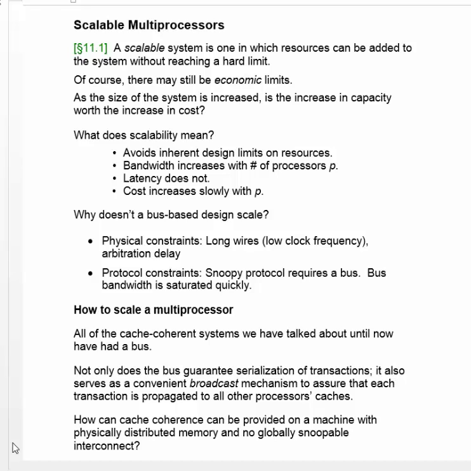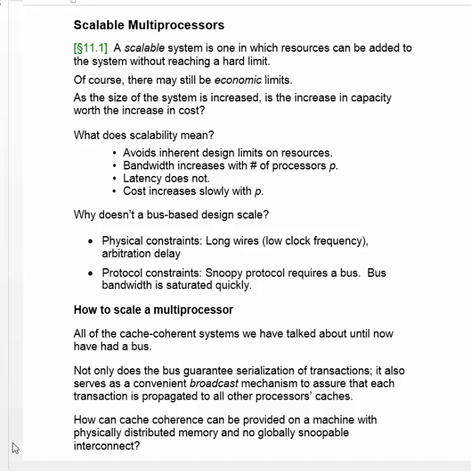Now we want to turn our attention to scalable multiprocessors, multiprocessors that are larger than the 20 to 30 processors that we can put in a bus-based system. With a bus-based system, you need to start out with the infrastructure to support the maximum configuration, and that includes the bus, the cabinets, the power supplies, which need to be sized for the maximum configuration. If you add more components than that, the bus will saturate, and then the performance of everything will be diminished because transactions will take longer to go across the bus, so every memory transaction will slow down.